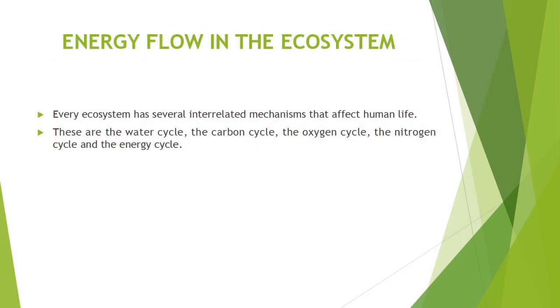Next topic is energy flow in ecosystem. Every ecosystem has several interrelated mechanisms that affect human life. All the functions of the ecosystem are in some way related to the growth and regeneration of its plant and animal species. These interlinked processes can be depicted as various cycles. These are the water cycle, carbon cycle, oxygen cycle, nitrogen cycle, and energy cycle. All these processes depend on energy from sunlight. Now let's see each cycle one by one.